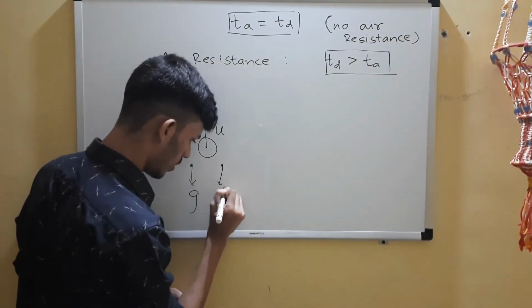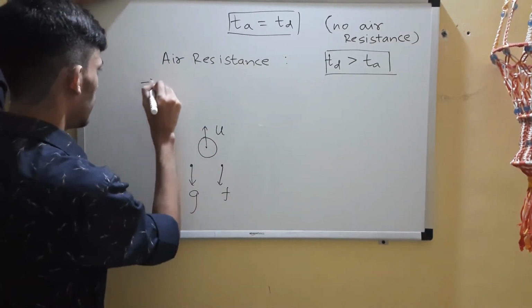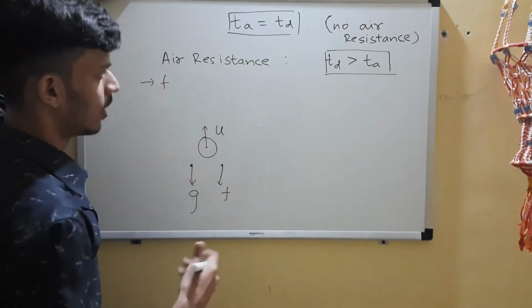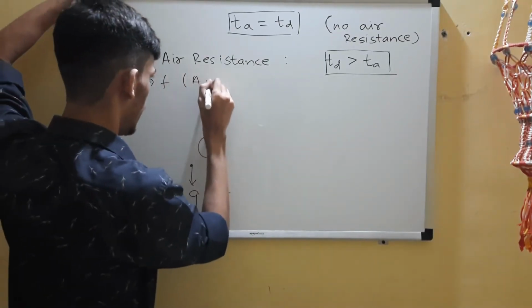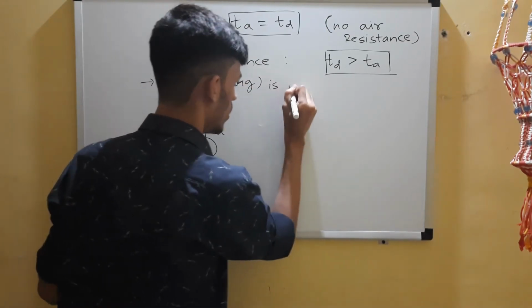As the object is going up, you have a frictional force due to air, so let's call it F. Okay, so just remember one thing about this F, the air friction, the air drag, I'll call it air drag, is opposite to the direction of motion.